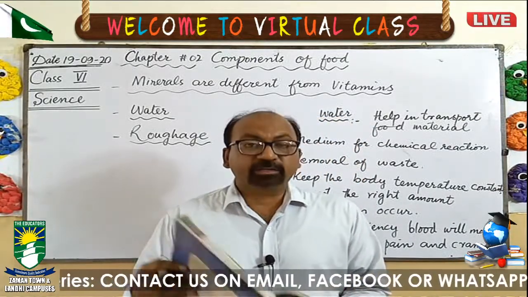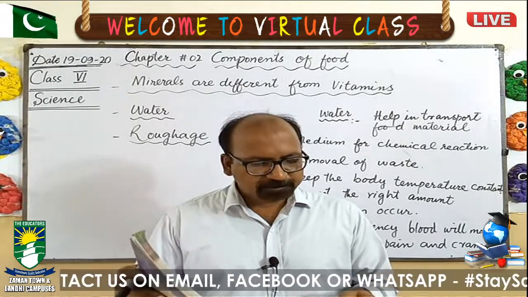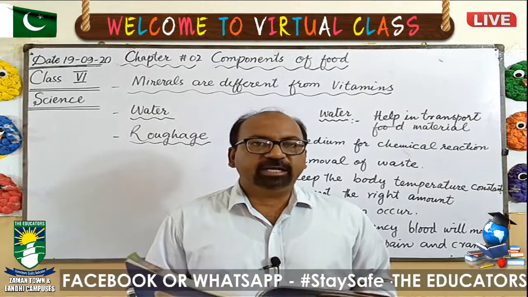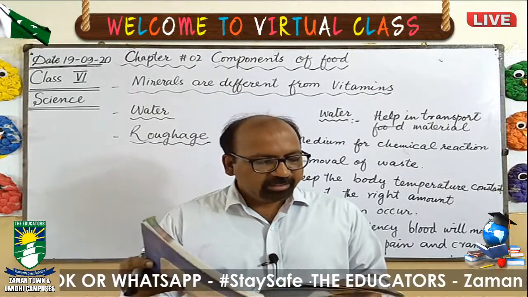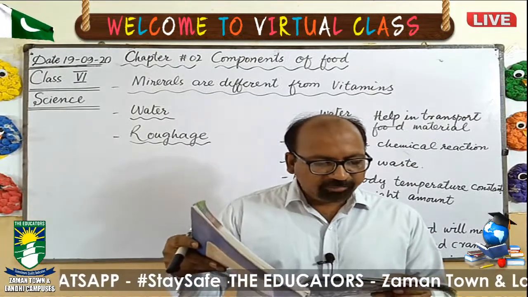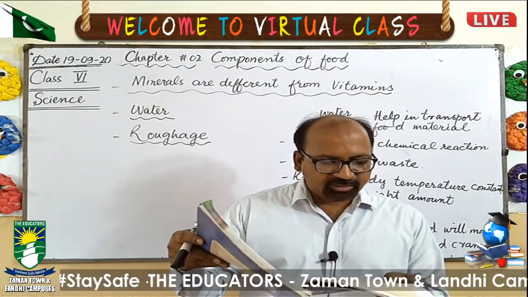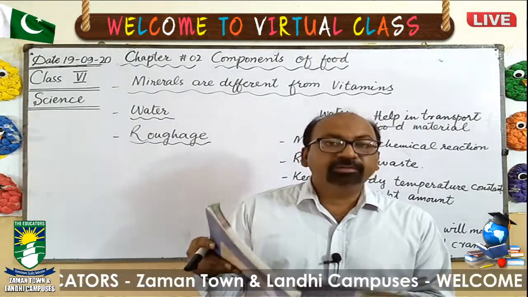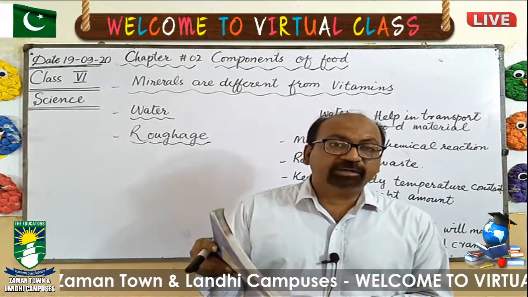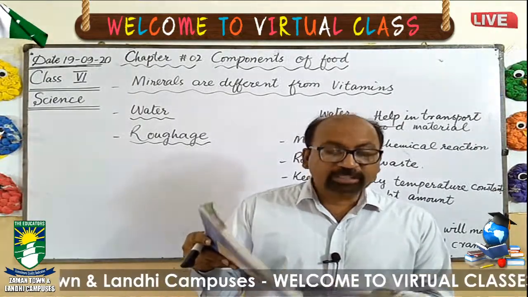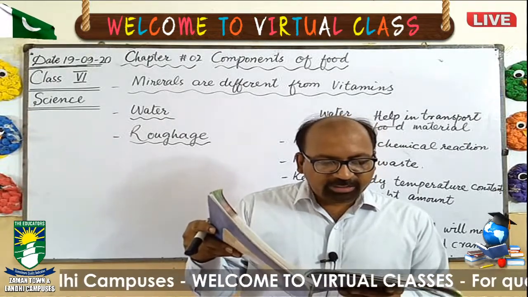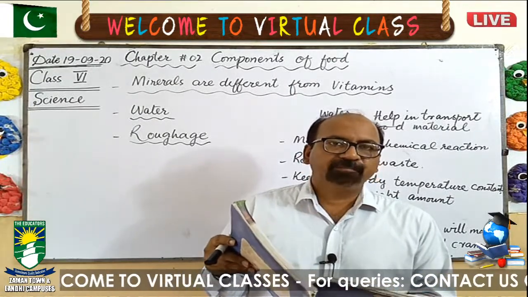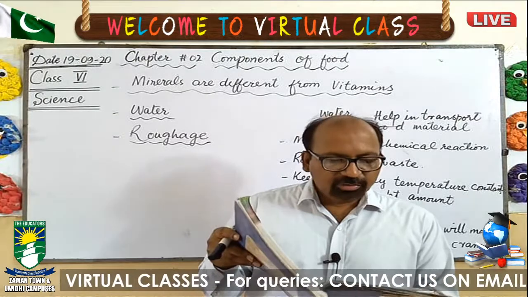So let's read about iron. Four minerals are written: iron, calcium, phosphorus, and iodine. So let's see the sources of iron: liver, meat, eggs, green vegetables, especially spinach, apple, wheat, grains, and turnip. These are the sources by which we can get a rich quantity of iron. What is the importance of iron? Formation of hemoglobin, which is a carrier of oxygen. Hemoglobin means red blood cells. So this is the importance.